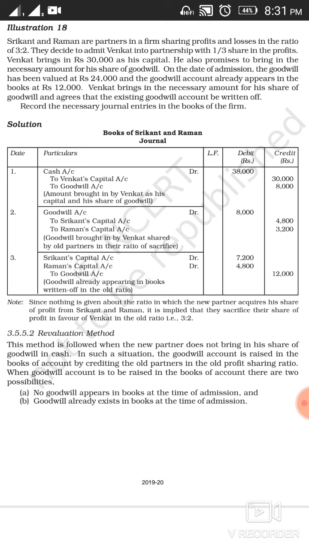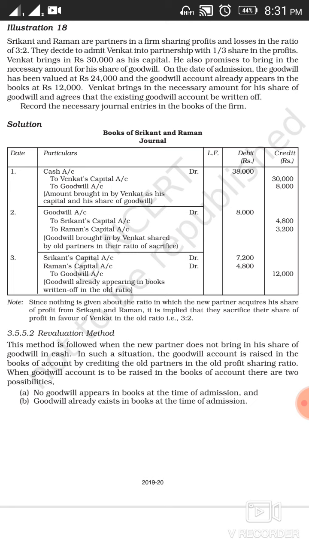Venkat brings 30,000 as his share of capital. He also promises to bring in the necessary amount for his share of goodwill. On the date of admission, the goodwill has been valued at rupees 24,000. And the goodwill account already appears in the books at rupees 12,000.